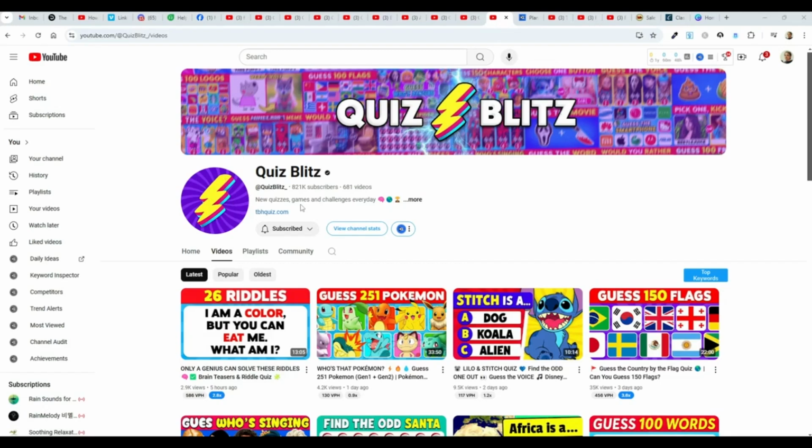Now this is really good. I like that a lot because that lightning bolt looks 3D, and also it would show up well on a small device such as a cell phone. So good job. I'm not too crazy about that background, but who am I to complain? They've got 821,000 subscribers, so it's clearly working. It's always good to see what the successful channels are doing and use that to get ideas for yourself.